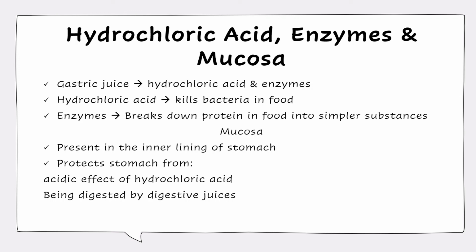Hydrochloric acid, enzymes, and mucosa. So, what is hydrochloric acid? Well, from its name, we can identify it's an acid. What is its function and where is it present? Hydrochloric acid is present in the gastric juices produced by the stomach. The function of the hydrochloric acid is to kill each and every bacteria present in the food. And what about enzymes? Enzymes are also present in the gastric juices. They break down the protein present in the food into simpler particles.